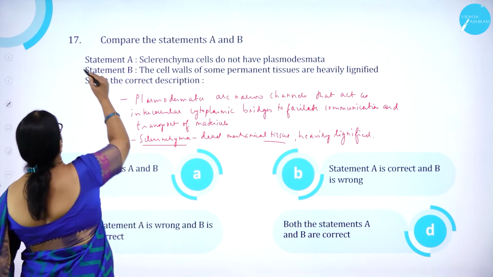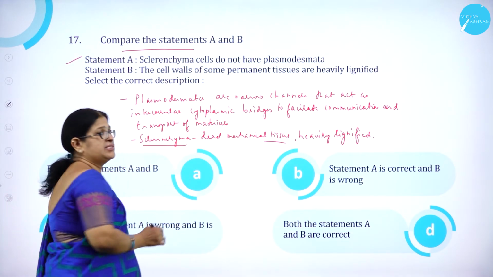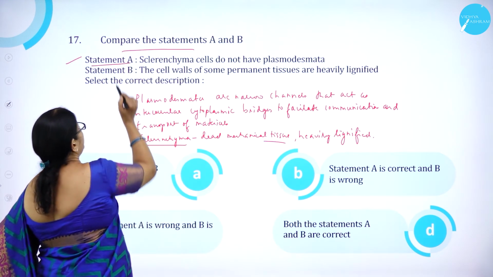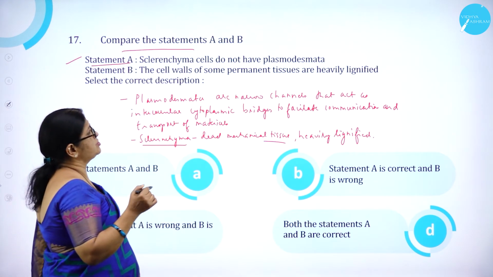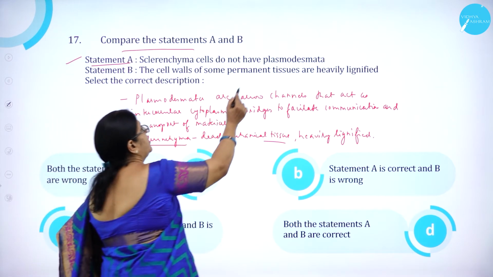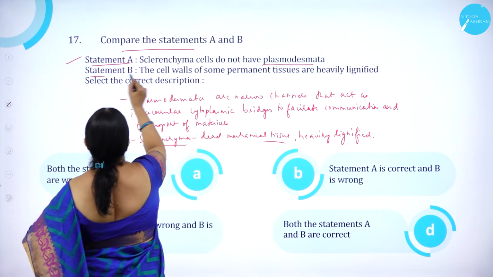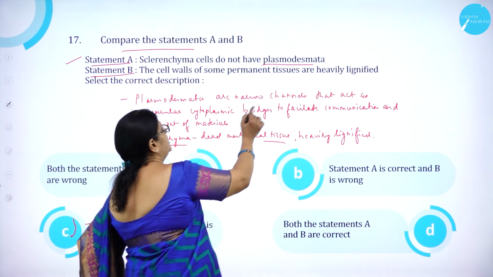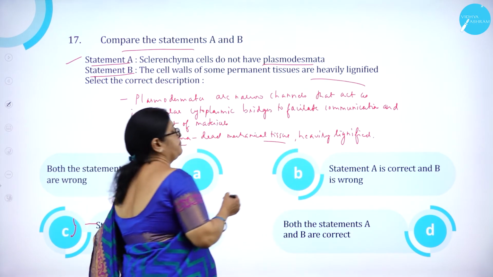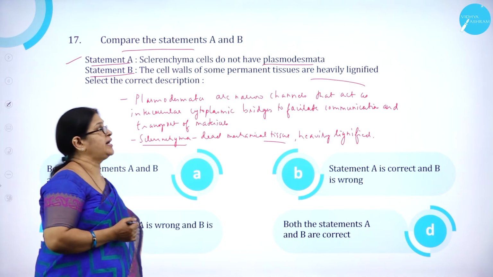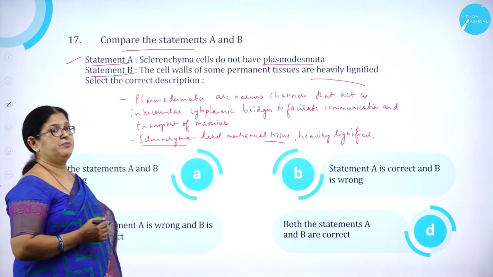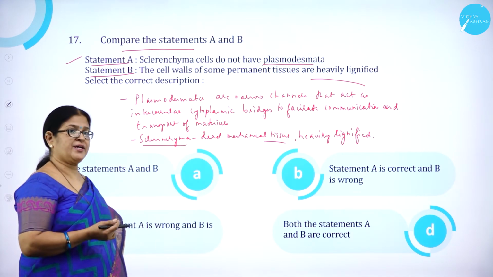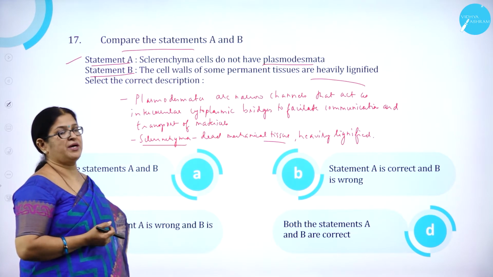Moving on to question number 17. Compare the statements A and B. Statement A. Sclerenchyma cells do not have plasmodesmata. Statement B. The cell walls of some permanent tissues are heavily lignified. Correct. I think all of us know that in simple permanent tissues, we have parenchyma, collenchyma, and sclerenchyma.